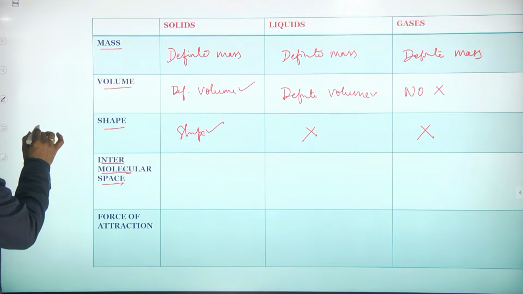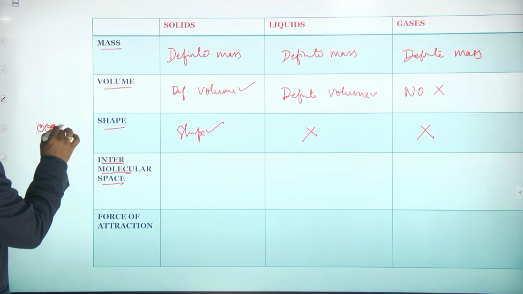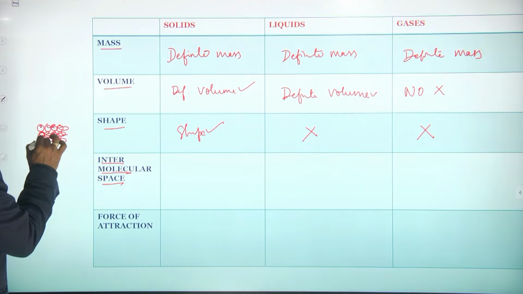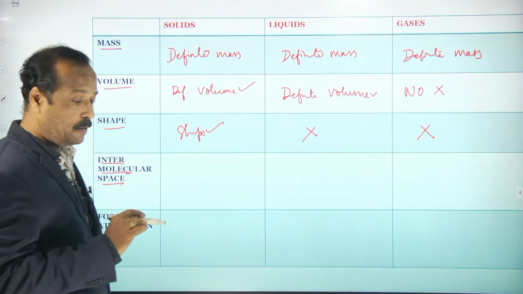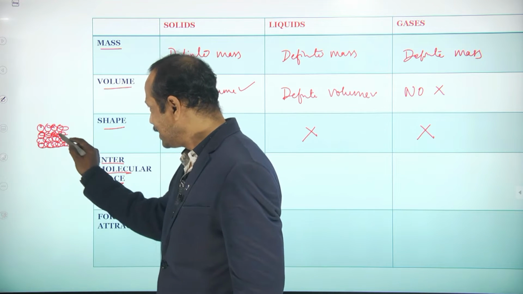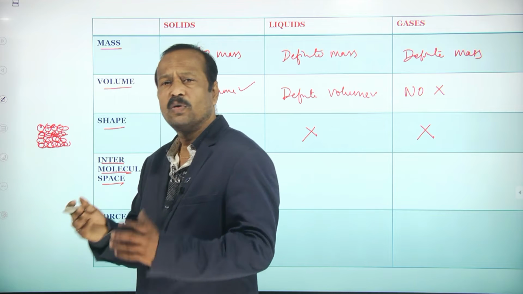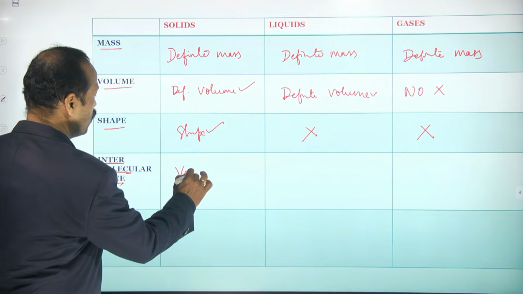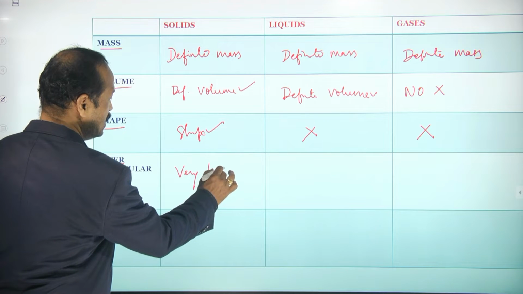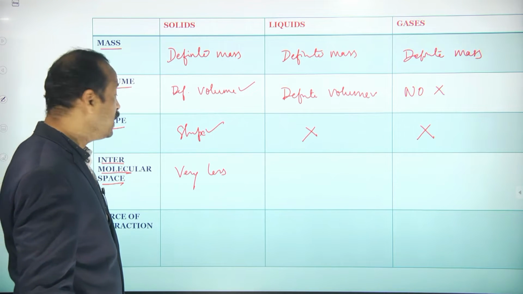You can see, for example, this is a solid, closely packed like this. All the molecules are closely packed. So, what is the distance between two molecules? No distance, or very less. The intermolecular distance is very less.